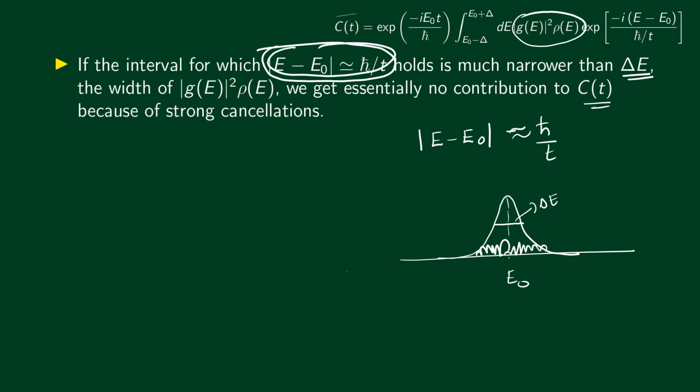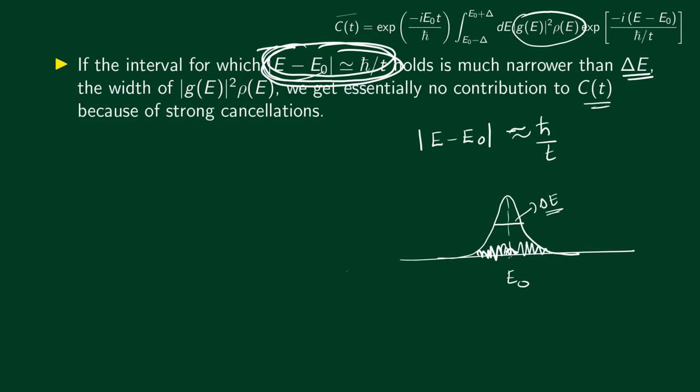So for any considerable contribution to C of t, this condition should hold roughly for this entire interval. Let me repeat: if it's slowly oscillating only here, but rapidly oscillating everywhere else, then the contribution to the correlation amplitude will become very small.